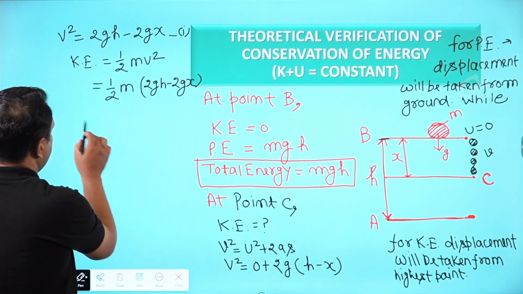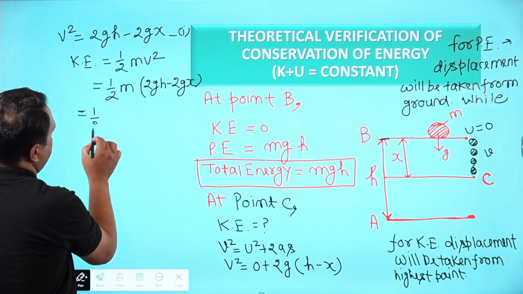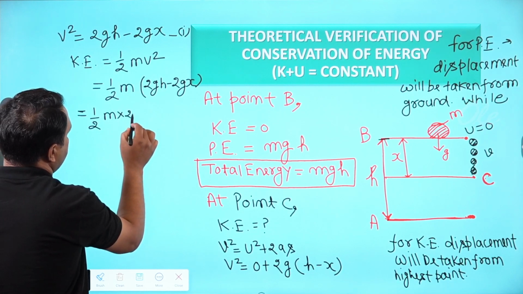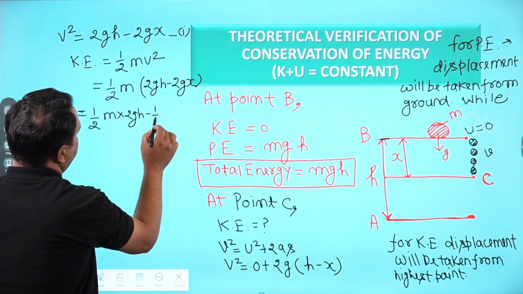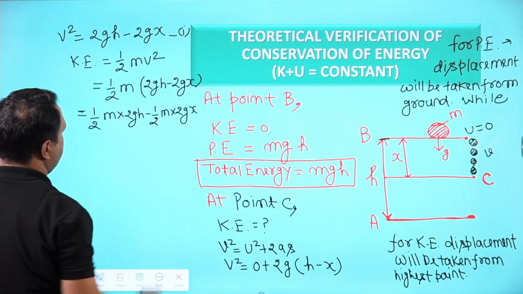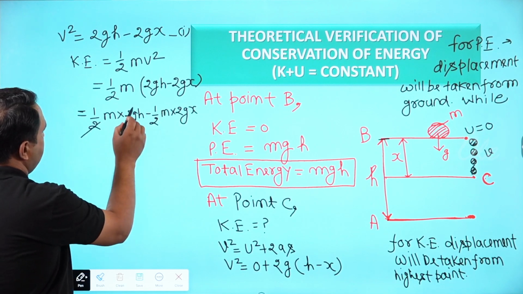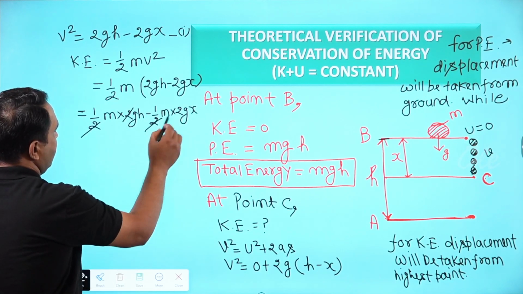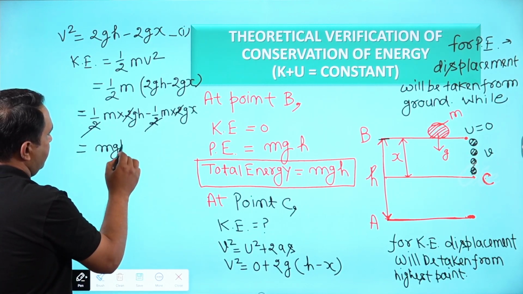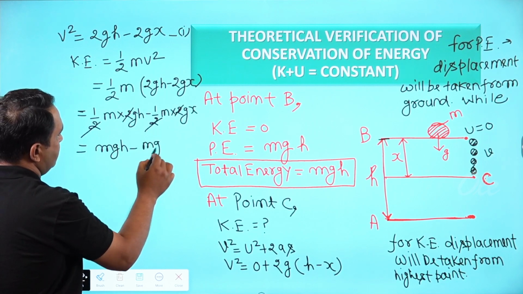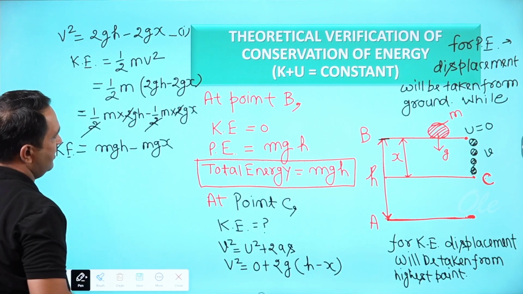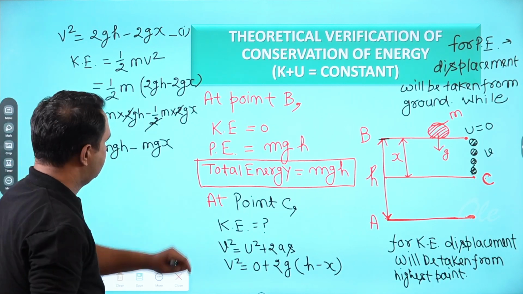What we will get? We will get half m into 2gh minus half m into 2gx. Right. So 2 will cancel out, here 2 will cancel out. We'll get mgh minus mgx. Right. So this will be the kinetic energy at point C.